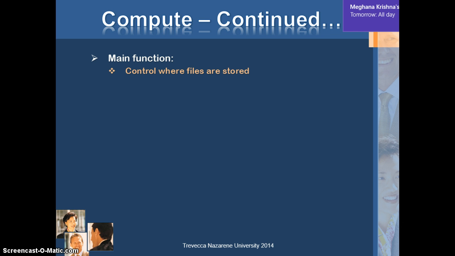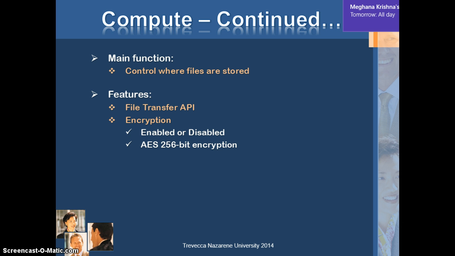The main function of the compute is to control where files are stored. Some of the features of this component is the file transfer API, which uses an application interface to facilitate file transfers in simplicity. It offers encryption. Encryption can be enabled or disabled.